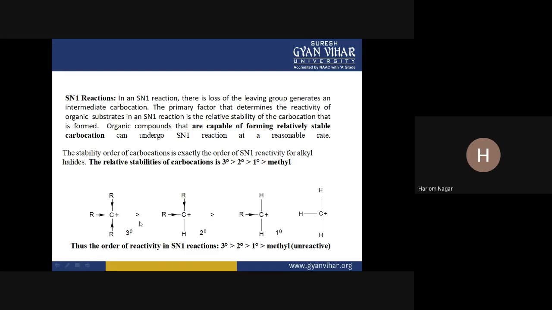So this center is electron deficient. So to get stability, this center will attract electrons from the various groups. And here are three groups which are donating electrons to this center, removing the electron deficiency, means moving this center towards neutrality, towards stability.